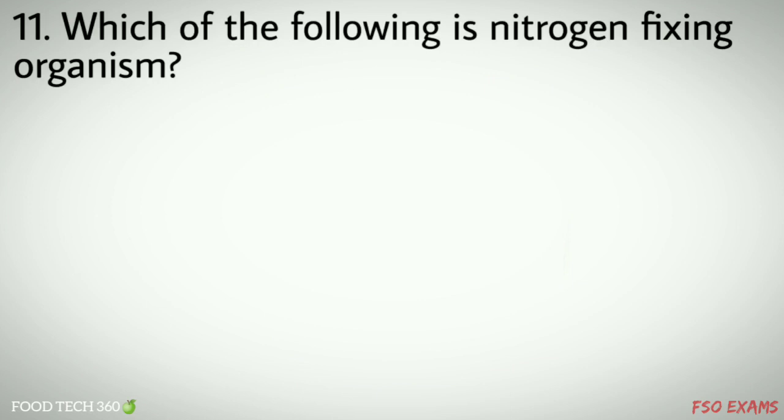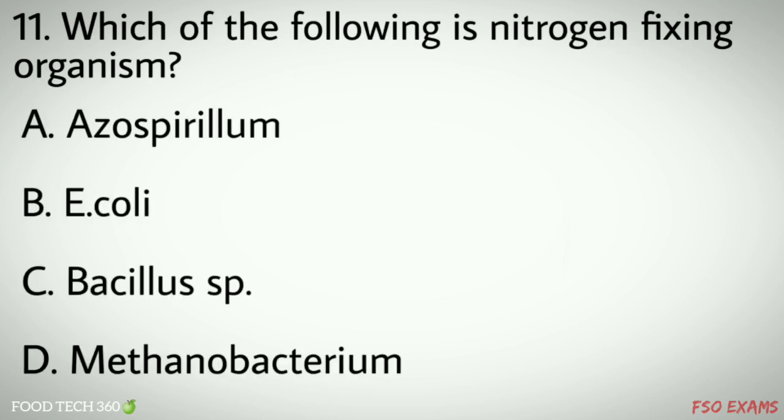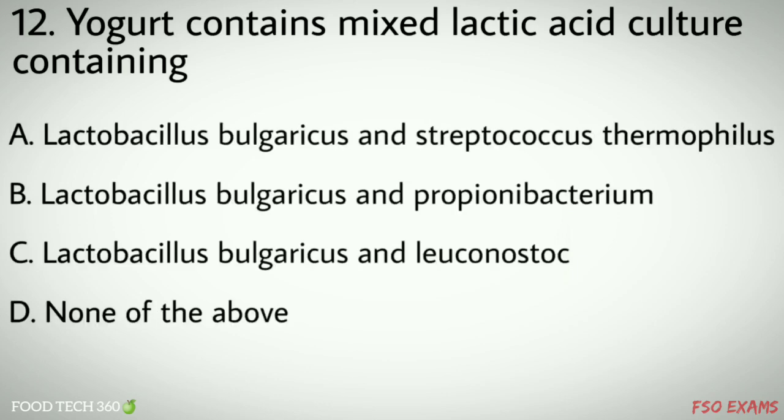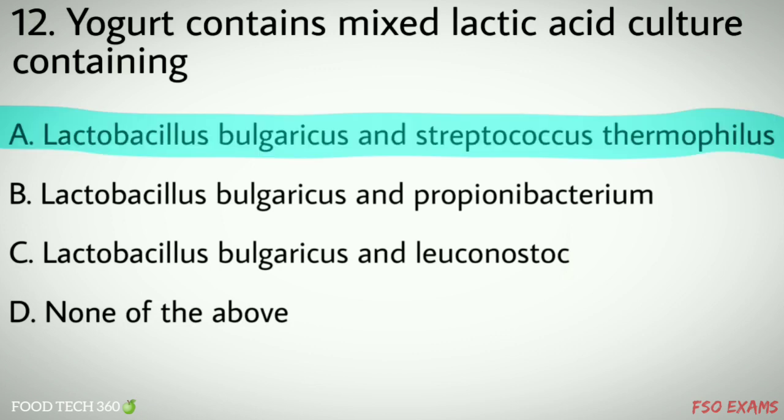Question number 11. Which of the following is nitrogen fixing organism? Options A. azospirillum, B. E. coli, C. bacillus species, D. methanobacterium. Correct answer B. E. coli. Question number 12. Yogurt contains mixed lactic acid culture containing options A. lactobacillus bulgaricus and streptococcus thermophilus, B. lactobacillus bulgaricus and propanobacterium, C. lactobacillus bulgaricus and leuconostoc, D. none of the above. Correct answer A. lactobacillus bulgaricus and streptococcus thermophilus.